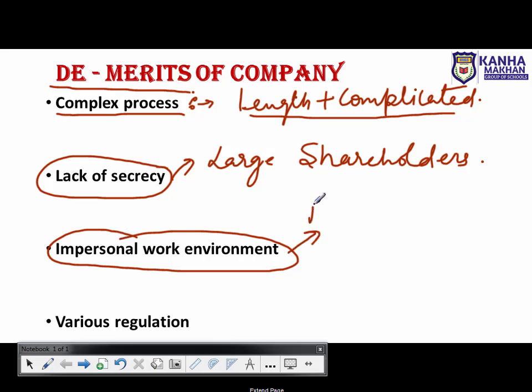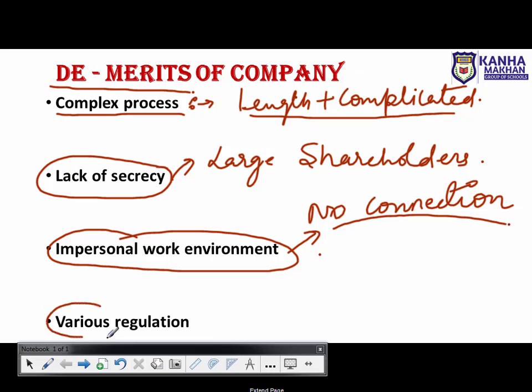There is no connection between the shareholders. Shareholders के बीच में कोई भी connection नहीं होता because different shareholders are there and they are coming from a different background. So due to this, there is no personal connection with each other. Next one is various regulation.